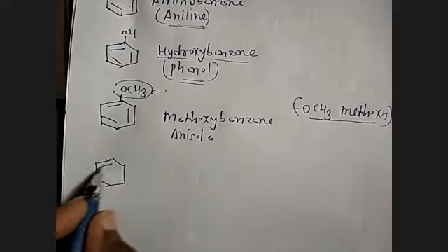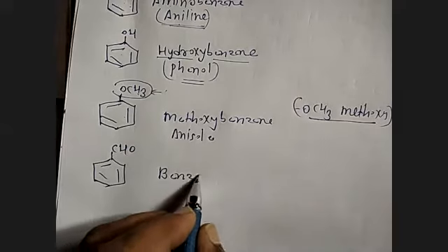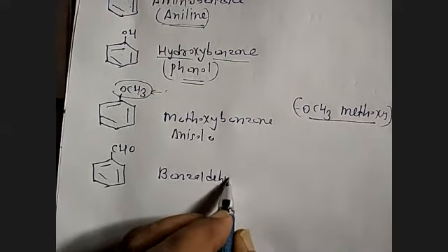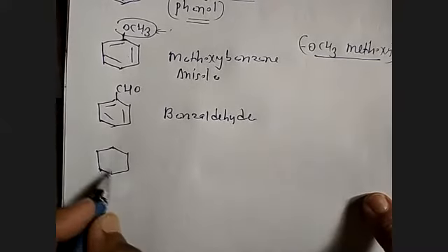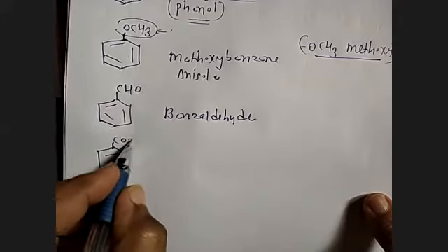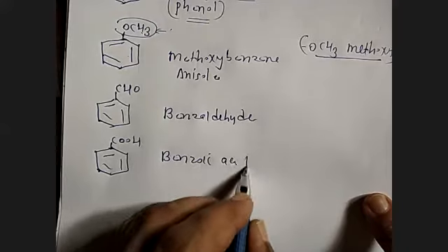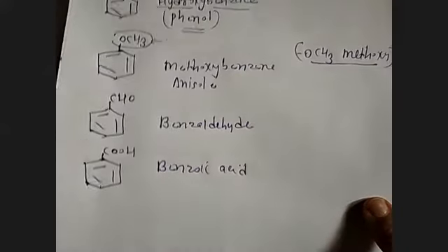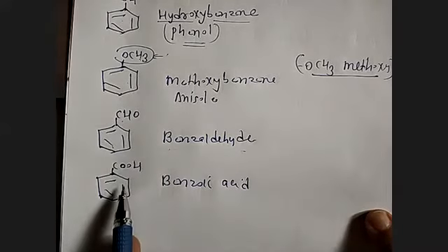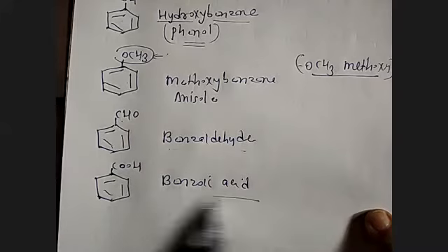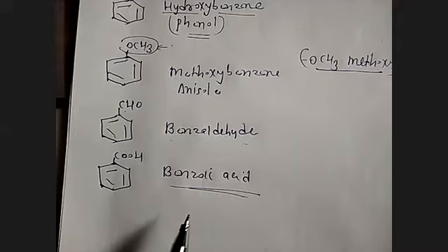And benzene with CHO is called benzaldehyde. Benzene with COOH is called benzoic acid. These are some IUPAC names. Benzene with CHO is called benzaldehyde. Benzene with COOH is called benzoic acid. So these are some of the names of aromatic compounds we have done.